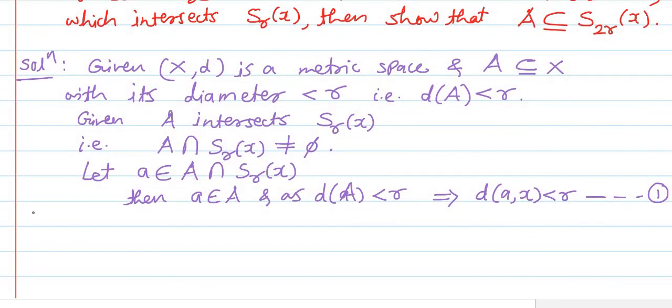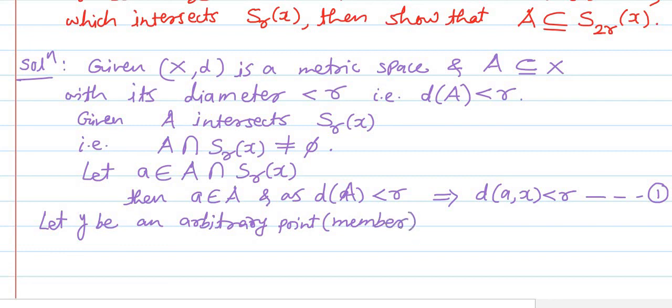So let Y be an arbitrary point, or member, or element, of set A.